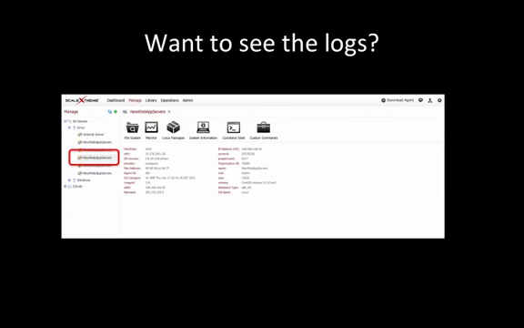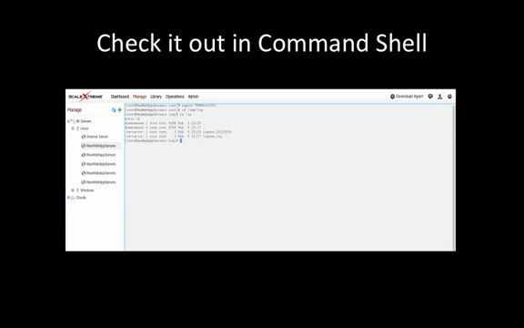Want even more proof? Let's go look at the logs. You can explore the files on any machine easily by clicking on the Manage option up at the top of your ScaleXtreme interface. I've browsed through the machines I manage and found one of those CentOS web servers. Simply click the link for that machine and it'll bring up a screen with several options to help give you visibility into what's going on with that server. From here you can select the command shell icon to bring up a Unix command line. From the command line, just ask for a list of all the files in long format and you can see the log files right there.